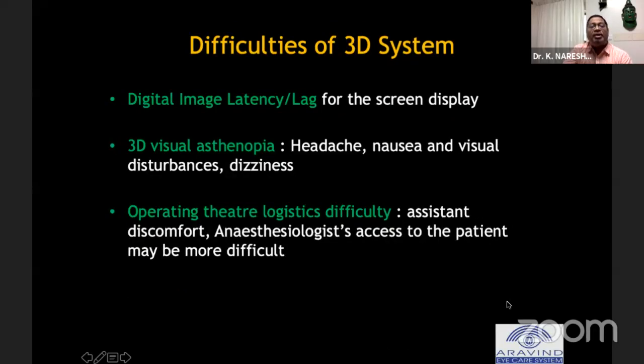And overall, the difficulties we face, or I face also, are the digital image latency, and the headache or the little bit of visual disturbance which I felt during longer surgeries, because you had to stretch your neck looking at the viewing system, which is almost 3 meters away from you. And sometimes it didn't give easy access for the sisters or assisting nurses who are assisting you. Their intrusion into the visual field was also a little bit disturbing.